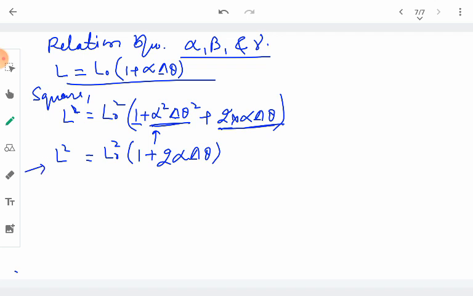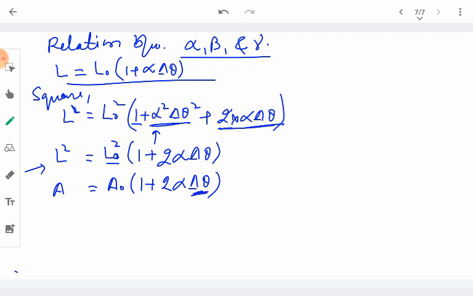Here L square is nothing but the new area, and L naught square is nothing but the original area. We represent them by A and A naught, so A is equal to A naught into 1 plus 2 alpha delta theta, where delta theta is the temperature difference by which the temperature of the substance is increased.